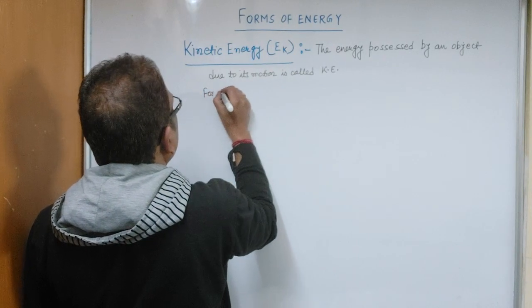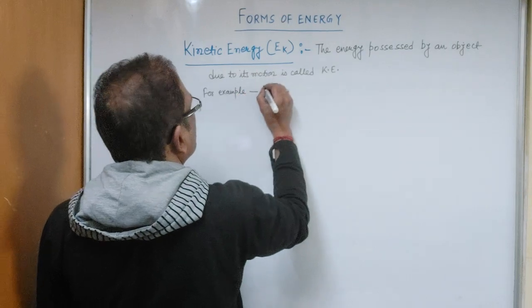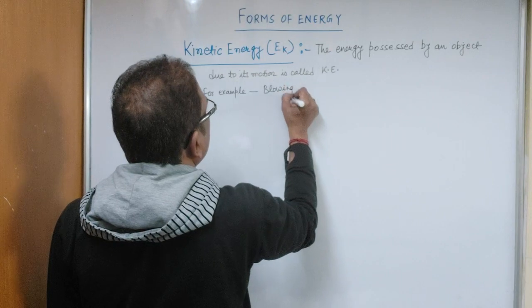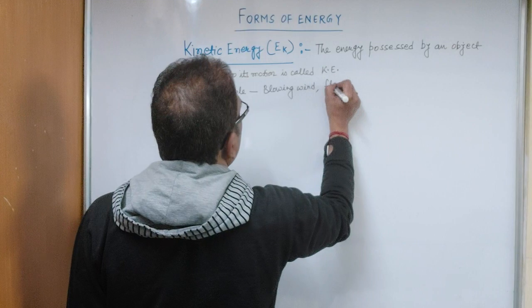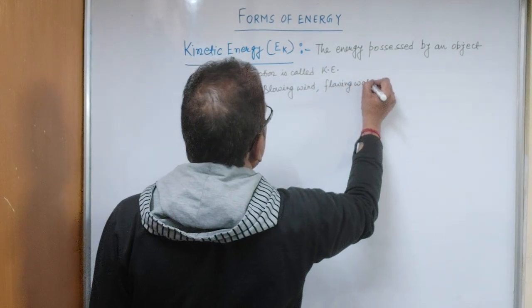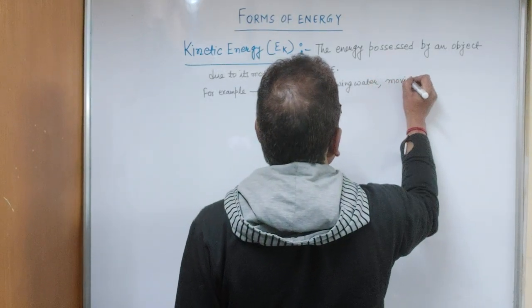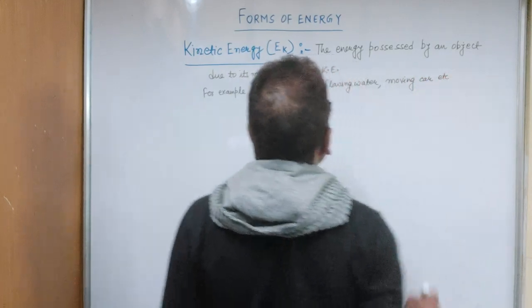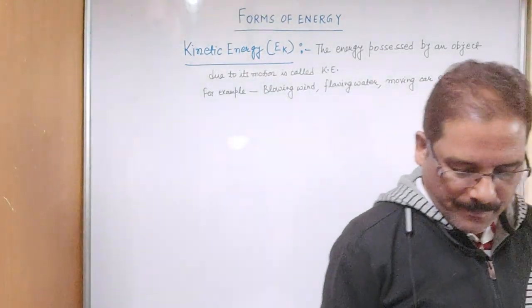For example, blowing wind, flowing water, moving car, etc. There are so many examples. So you must learn the definition.